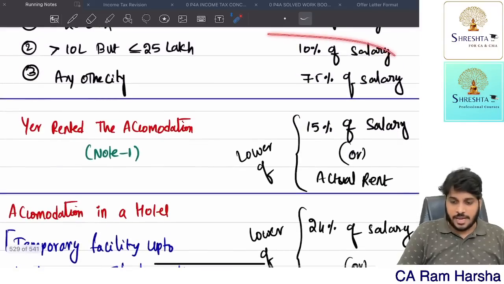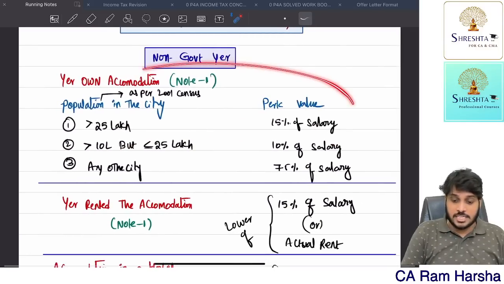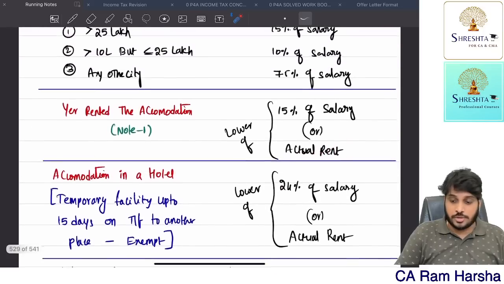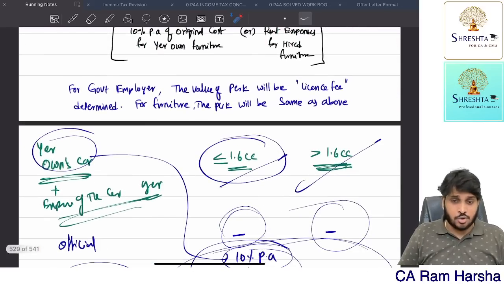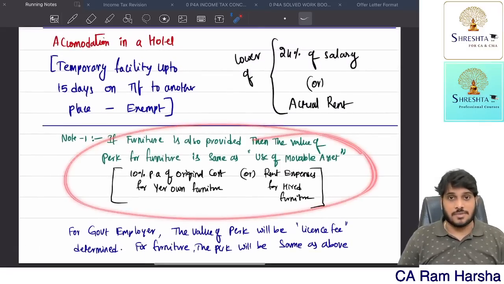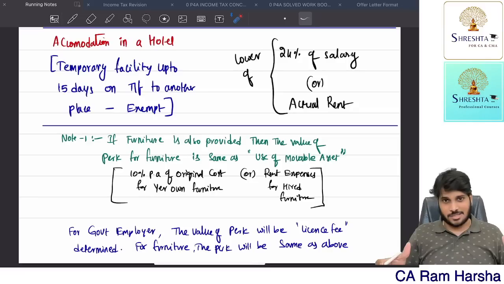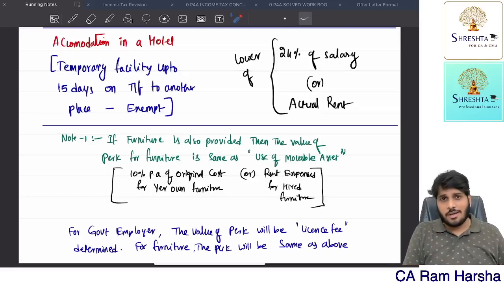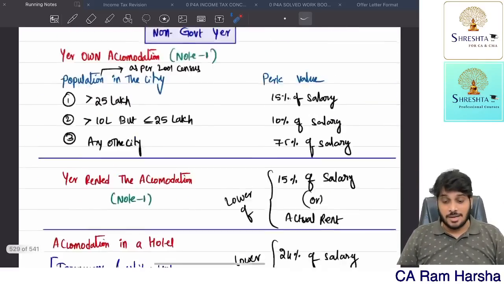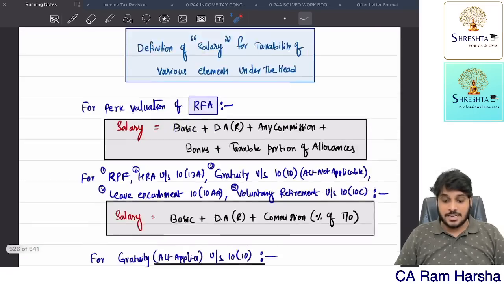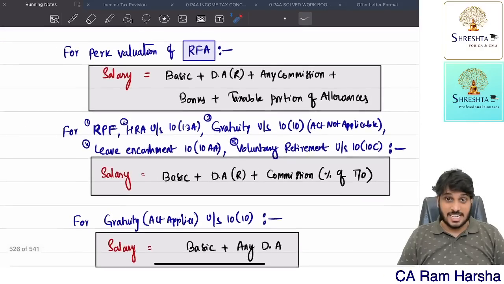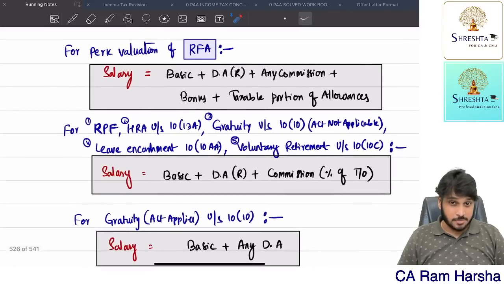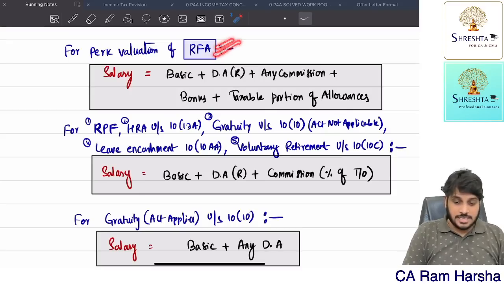So first identify accommodation. If accommodation is given for the employee's residential purpose, this is the perquisite value. In addition to that, if furniture is also given, then this is the perquisite value. Now calculate the perquisite like this. If the employee repaid the company some amount monthly, reduce that, and tax only the balance benefit. Simple. Accommodation provision over. Now what do you mean by salary? You see the word salary is used in these many sections while calculating taxable amount. So for accommodation, salary is used.